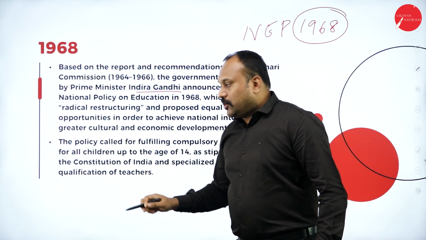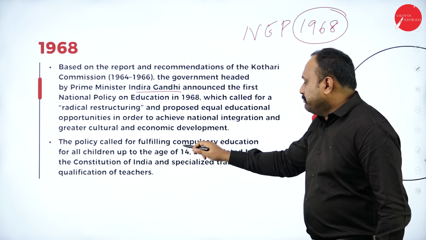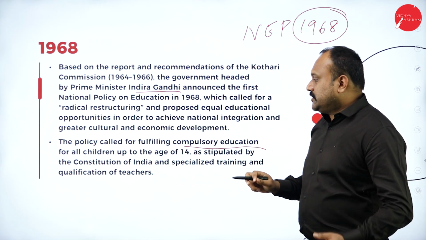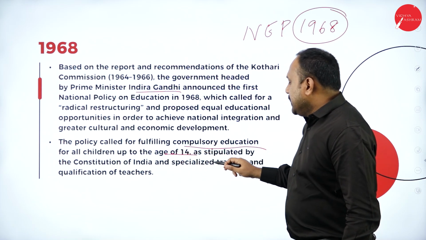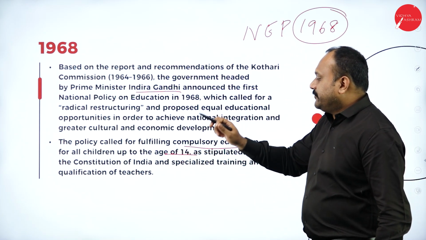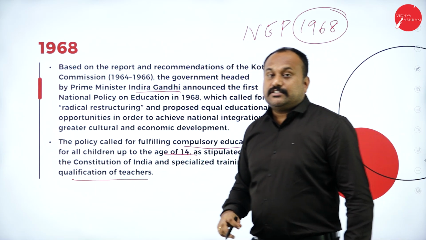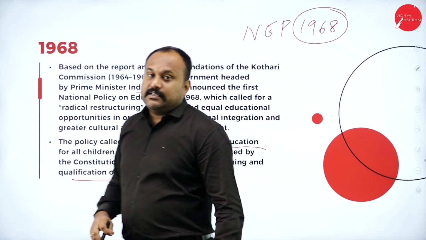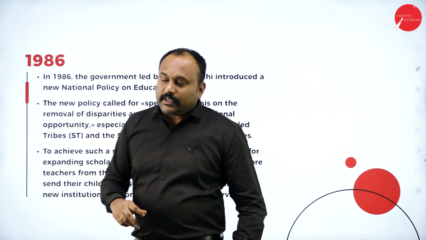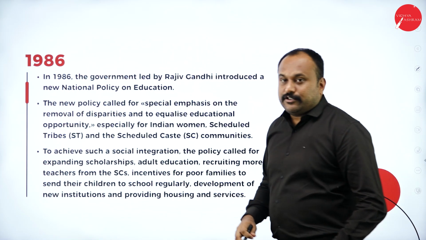So here the policy called for fulfilling compulsory education for all children up to the age of 14 as stipulated by the Constitution of India, and specialized training and qualification of teachers were given in 1968. The same way, in 1986 also it happened.